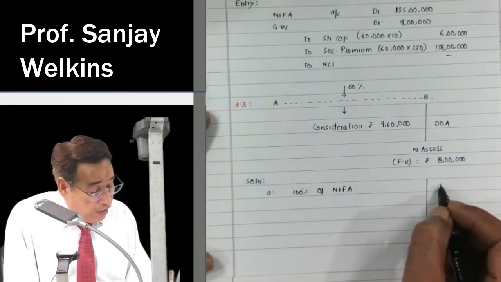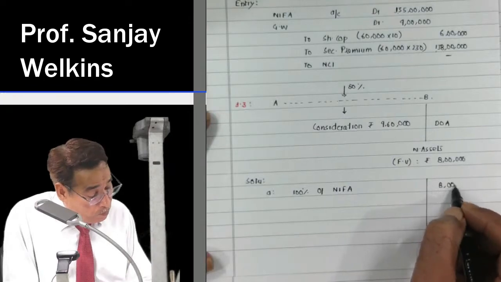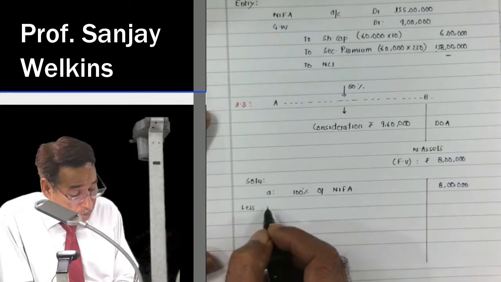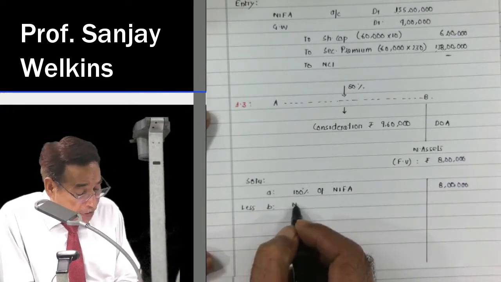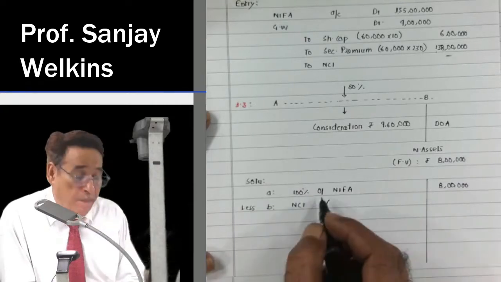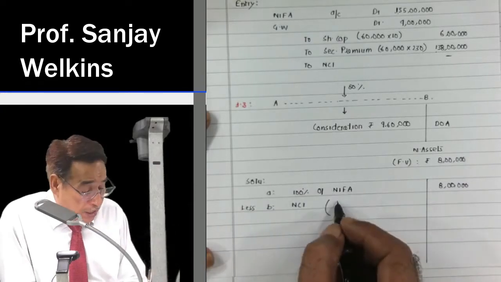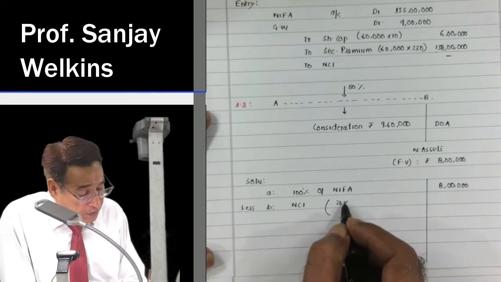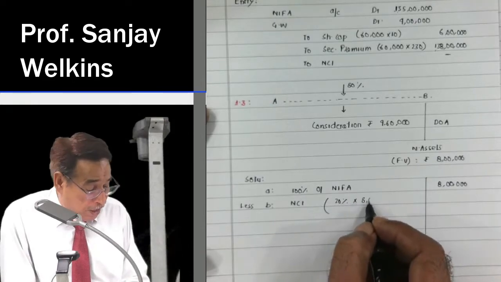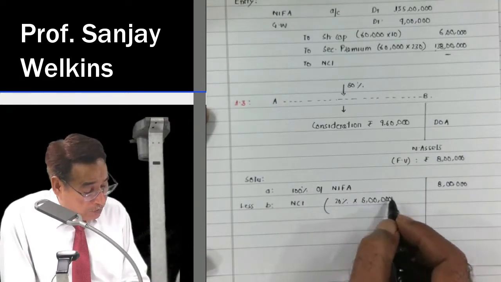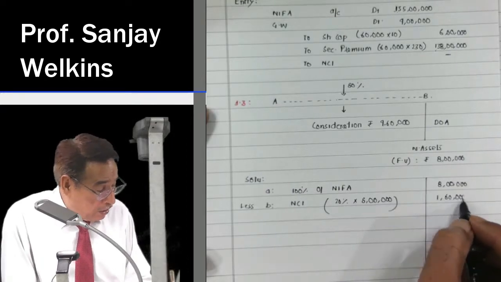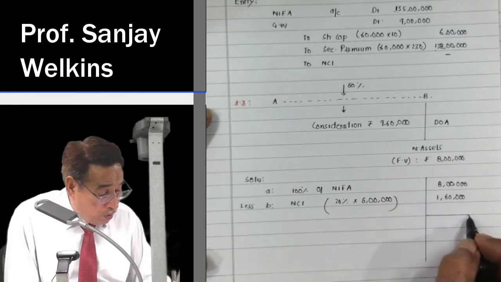That is actually 8 lakhs. From there on, you subtract NCI. When I write here NCI, it means I'm subtracting the share of NCI. Because we are holding 80% stakes, 20% will be non-controlling interest holders. So 20% of 8 lakh shall amount to 1,60,000. So out of 8 lakh, I may say 1,60,000 worth of assets belong to NCI.